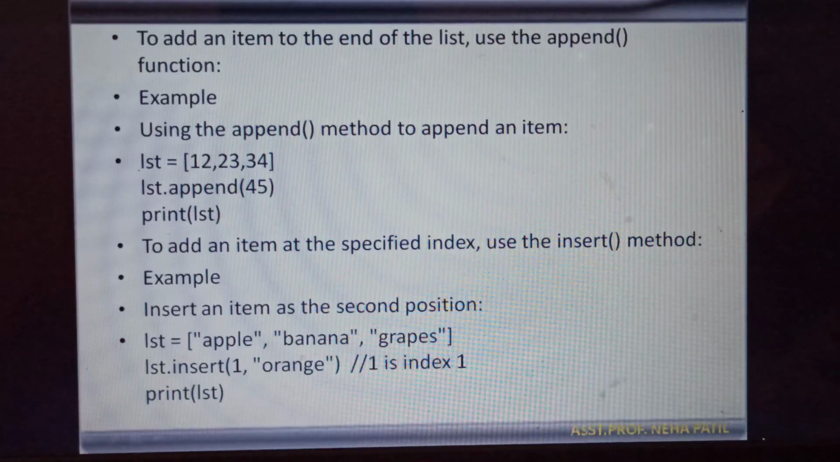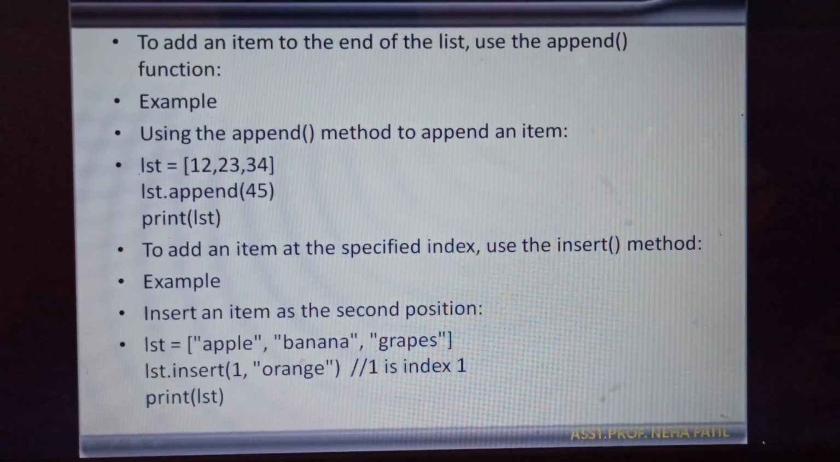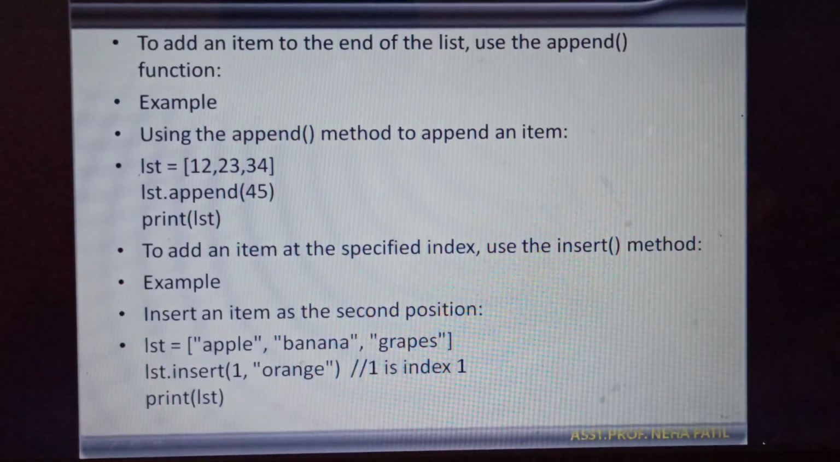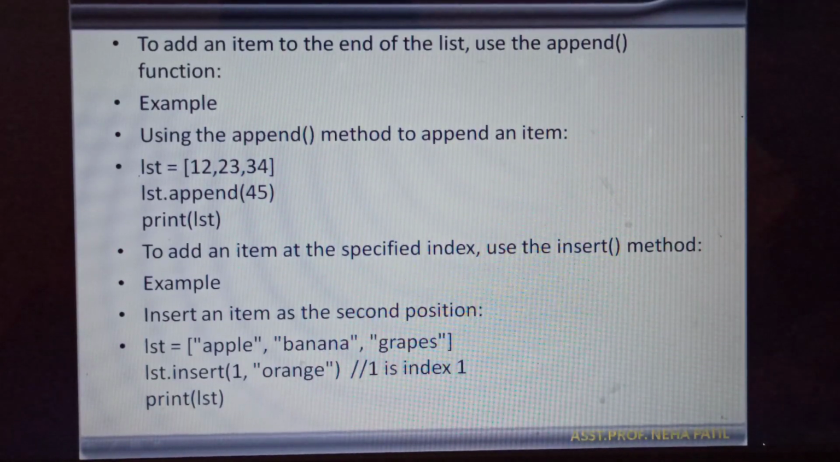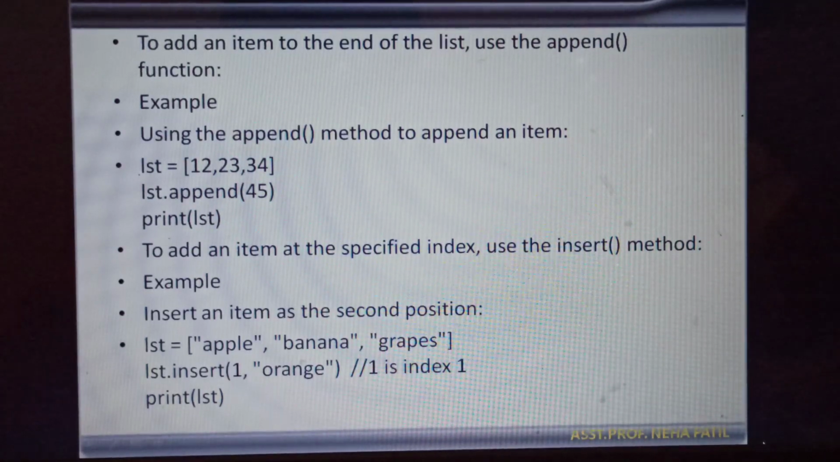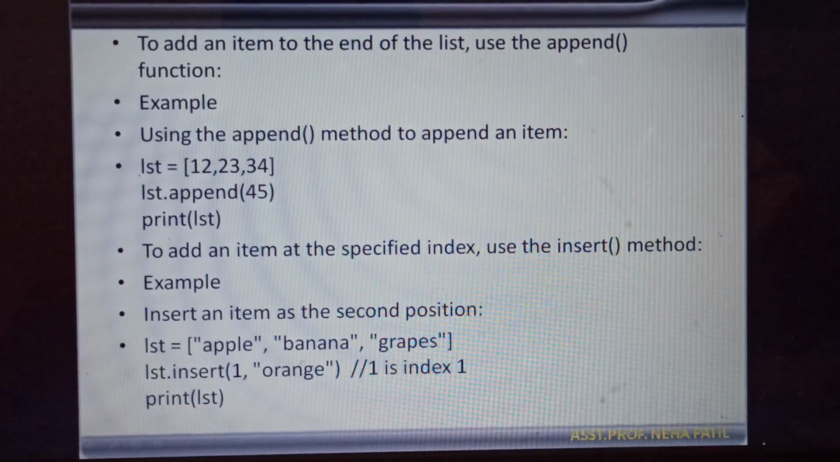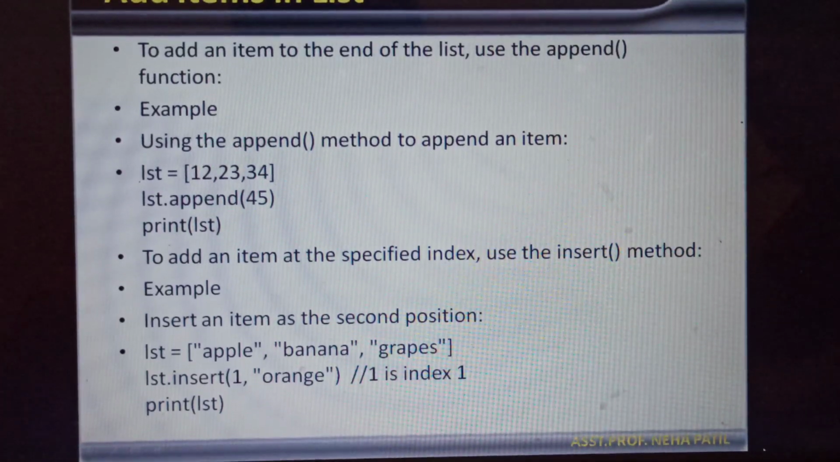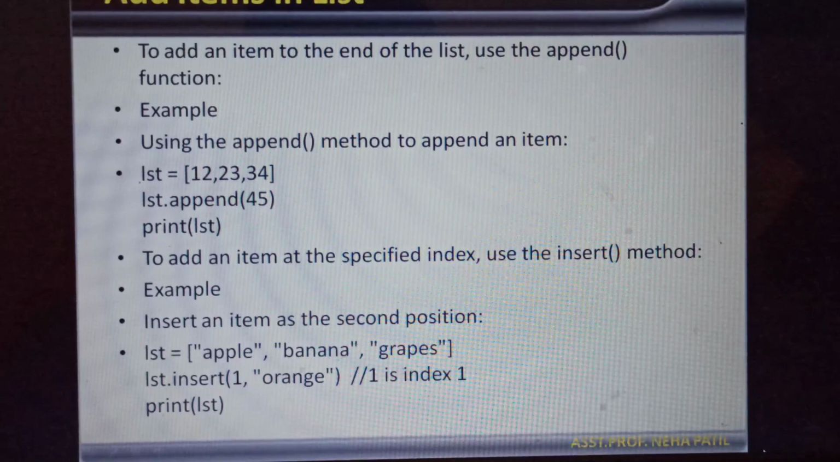So if you are able to see here, the syntax is like list name dot insert function, and then we are passing two parameters. The first is the index position where we want to insert the new item, and then, separated by a comma, in double quotes we write the new string which we want to insert into that list.